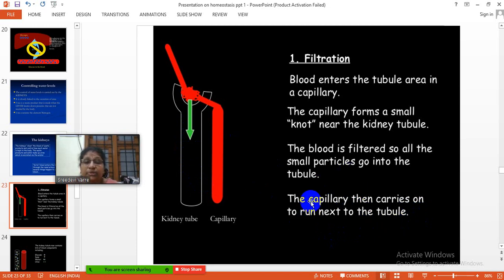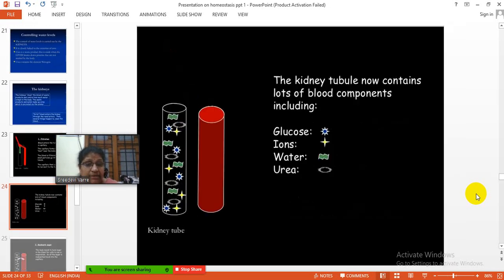So this is about the functioning of the filtration. Whatever waste products are present in the blood capillary can be filtered over here into the kidney tubule. There is a filtration center that filters and cleans the blood. The waste products can enter into this tube. So this is about filtration.